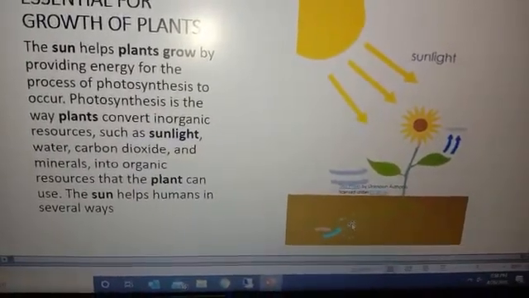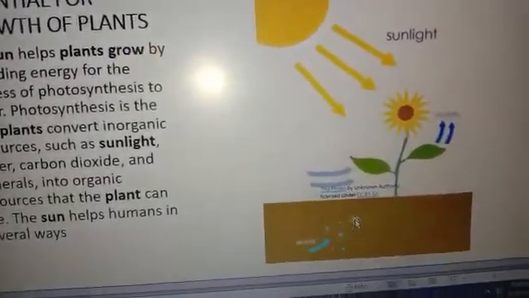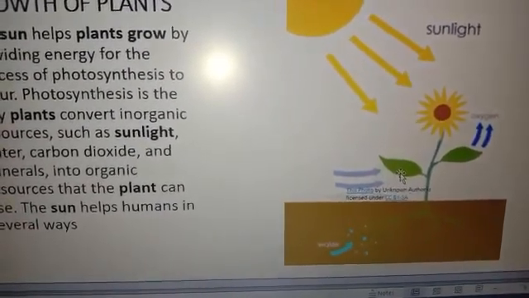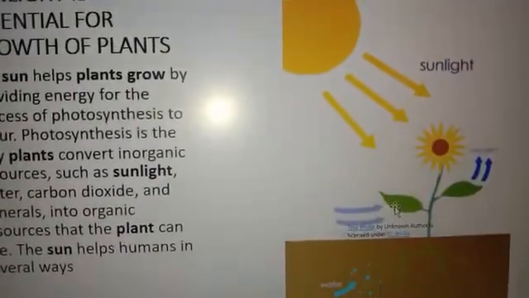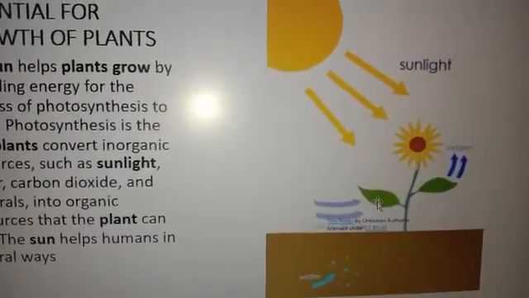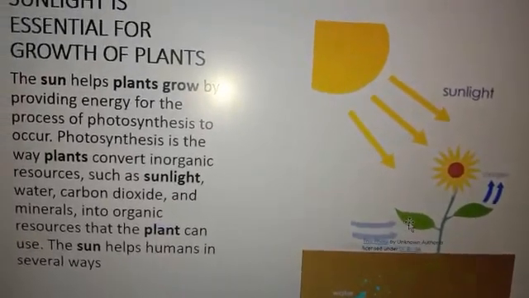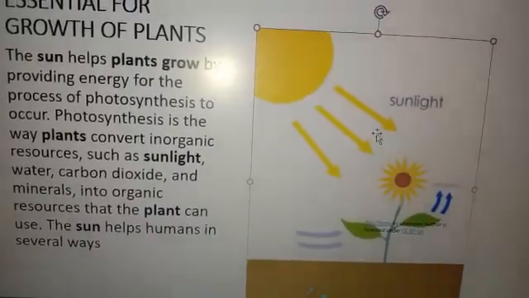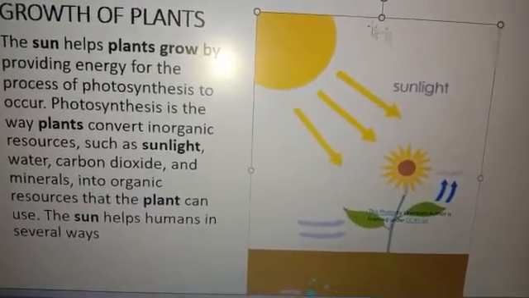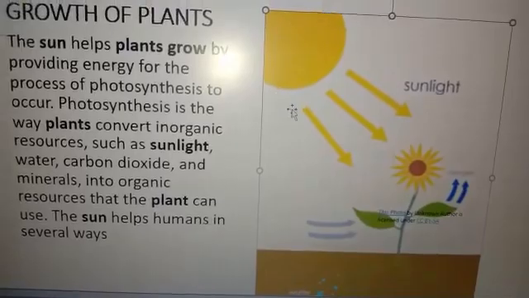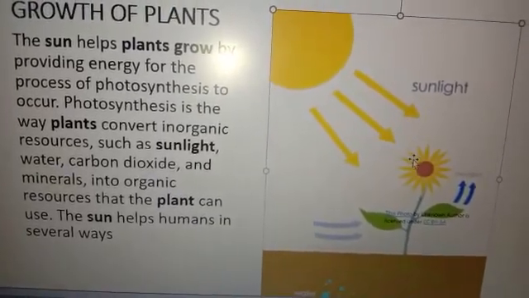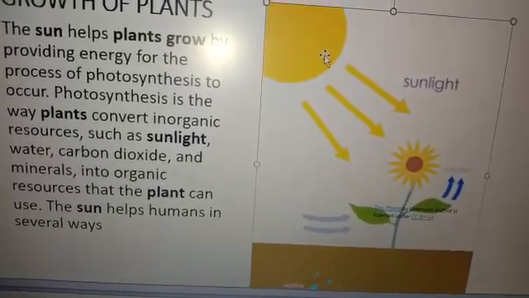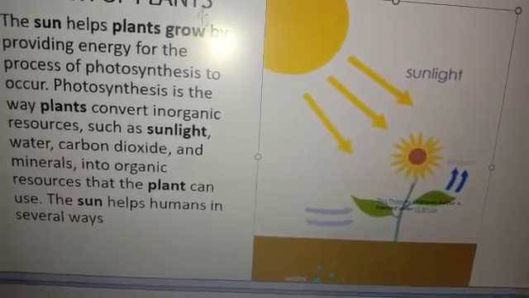The root absorbs water and minerals from the soil. The stem carries this water into the leaf, and the leaf is green in color, as I already discussed, due to the presence of chlorophyll, and the leaf contains small pores called stomata through which CO2 enters into the leaves. So by the whole process, the plant is able to make food, and this whole process is called photosynthesis. So we can say that without sunlight, a plant is not able to make food. This is the activity by which we can see that sunlight is very essential for the growth of plants. This is all about the protection of plants.